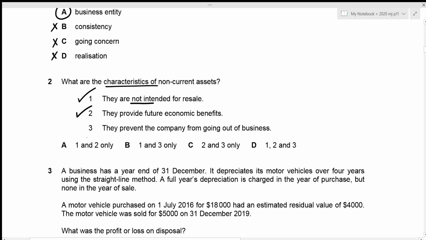And the third one we have is they prevent the company from going out of business. But this is not true, because like I said before, machineries can help produce goods, but whether those goods will be sold or not is not going to depend on our non-current assets, which is the machinery, due to which the third characteristic is going to be incorrect. So the correct ones are 1 and 2, which is given in option A. That will be our correct answer. Now we can move towards question number 3.